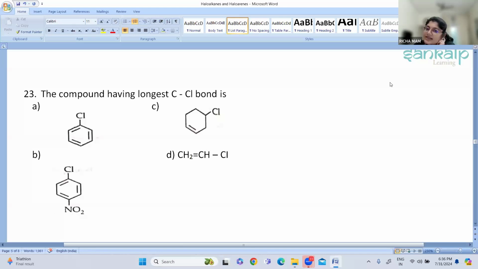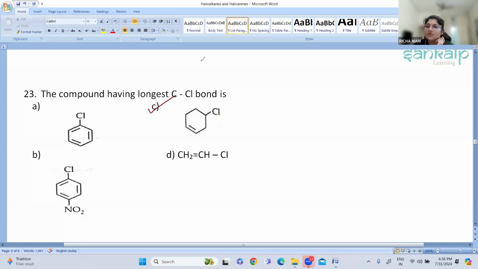So let us see the answer now. The correct answer is option C. Okay, the answer is C. Why is the answer C here?